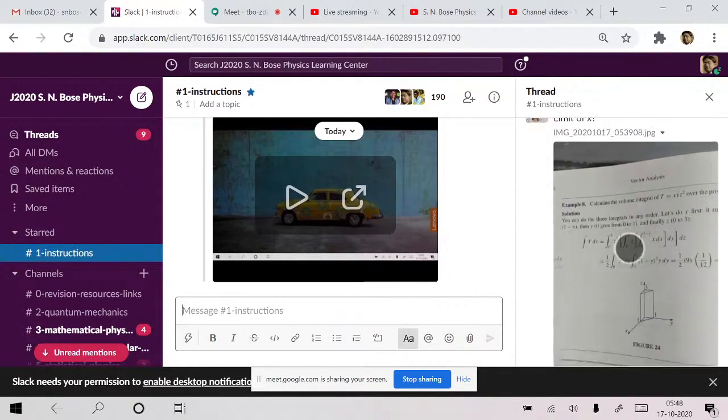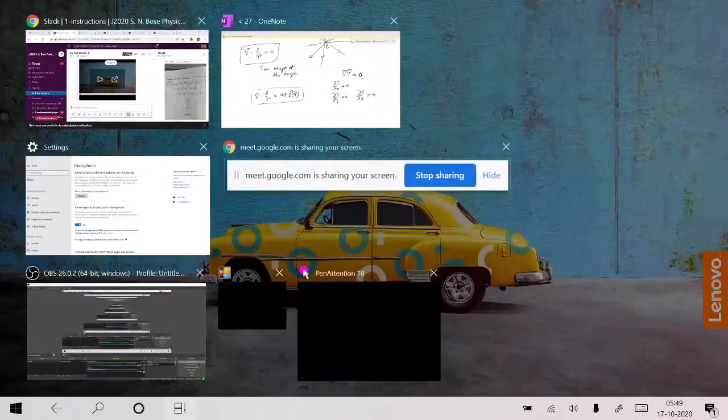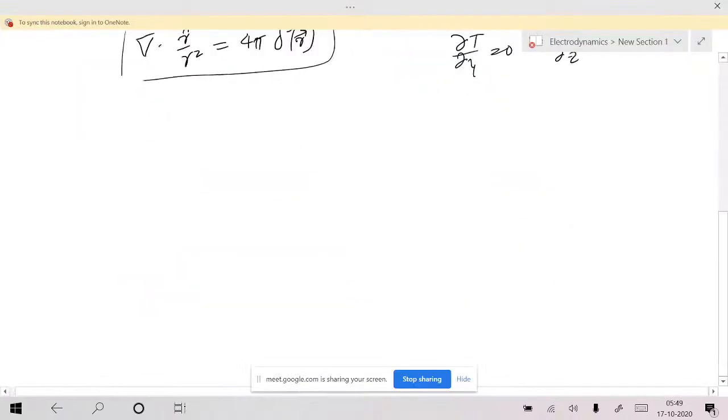Yeah, so regarding the limit in this example, let me just draw the geometry. 1 here, 1 here, 1 2 3 here.